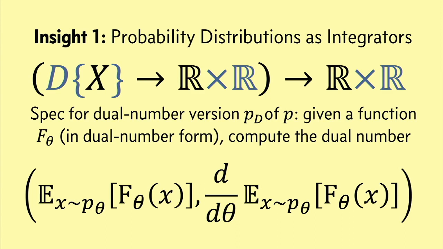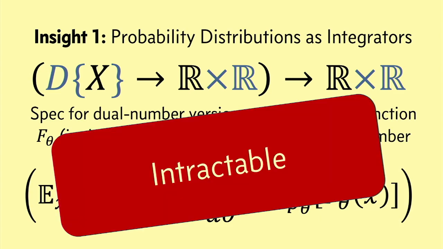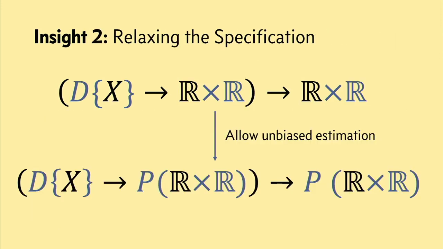And if you think about this for a minute, imagining P to be a normal distribution or P to be some complex distribution that a probabilistic program implements, you'll realize that this is totally intractable. There's no way that we can implement PD because it would require exactly computing an expectation and exactly computing the expectation's derivative. So our second insight is that we can just relax this specification.